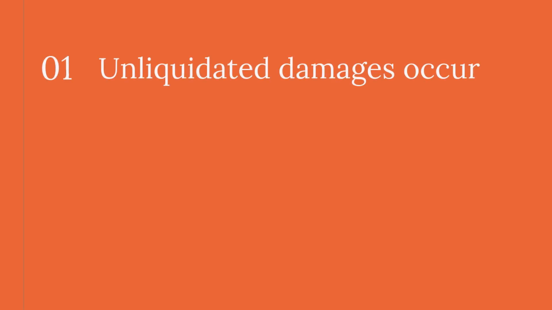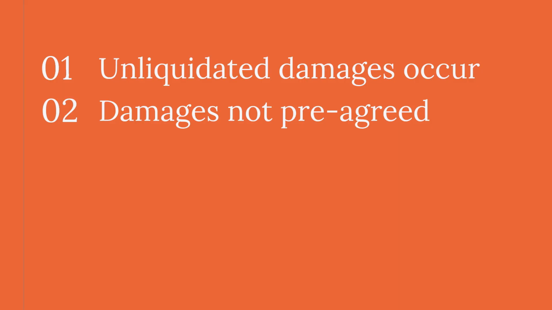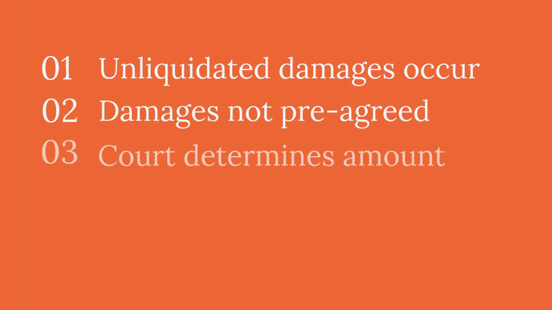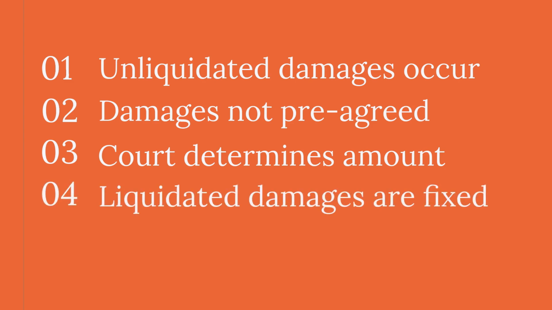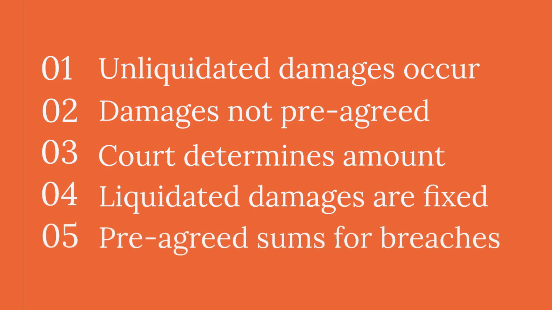Unliquidated damages arise when the exact amount isn't pre-agreed in a contract. They are determined by a court after a breach occurs. Liquidated damages, on the other hand, are pre-agreed sums for potential breaches. These clauses fix the amount payable if a party fails to meet contractual obligations. Understanding these terms is crucial in contract law.